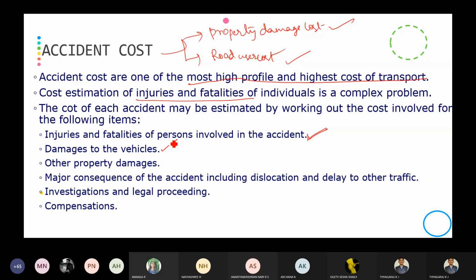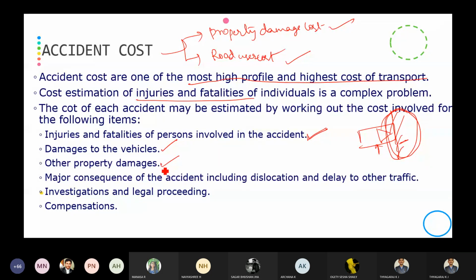Then damages to the vehicle. If there is any vehicular damage, then we are going to have this accident cost. Then other property damages. When you are moving and you hit the wall of a building, the vehicle will be damaged and the wall will be damaged.